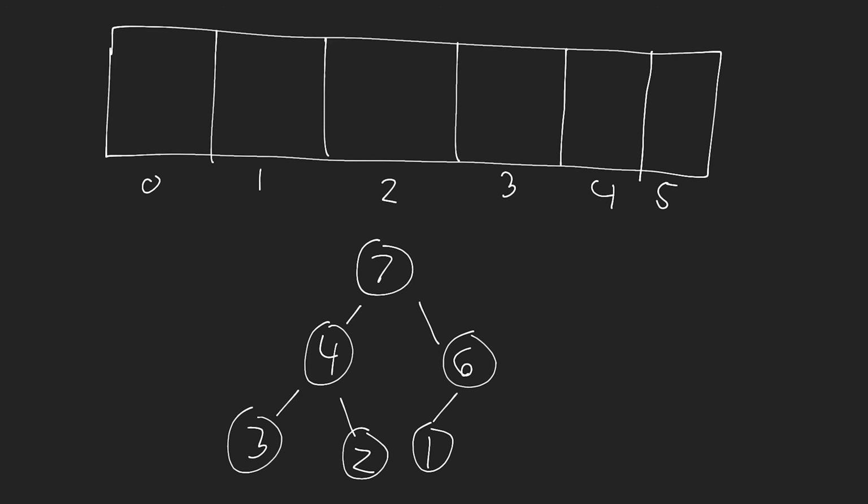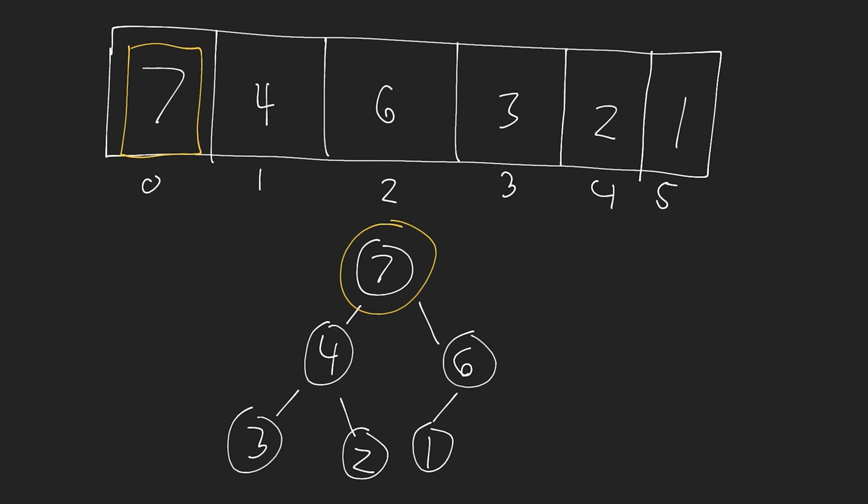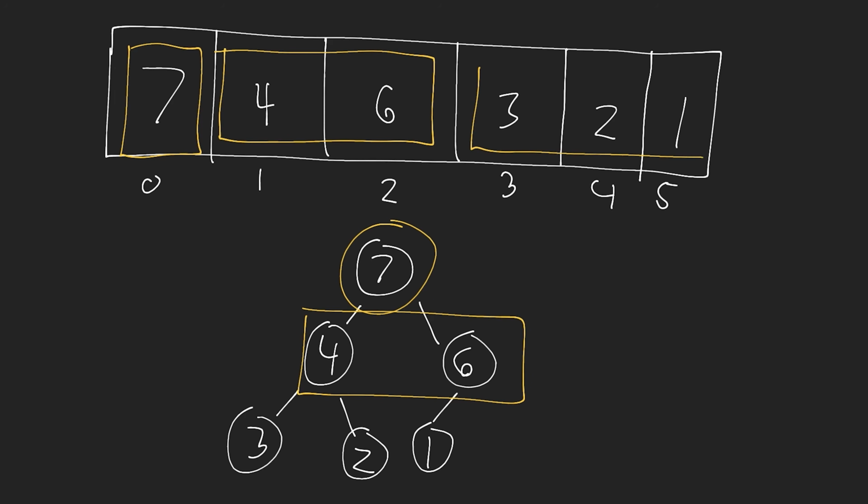Well, the way we do this is we place our root node into index 0. Okay, so root node goes here, and then we're just going to place all of the nodes in the level order traversal here in the positions in our array. So we're going to have 4, because that's the next node that comes. Then we'll have 6, so 6 goes here. Then we'll have 3, okay? Then we'll have 2, and then we'll have 1. So visually, it should be very easy for us to see how this works. In the first section of our array, we have 1 element, and that represents the first level of our tree. For the next 2 elements in our array, that's the next 2 elements in our tree. And then the next 4 elements in our array would be the next 4 elements in the tree.